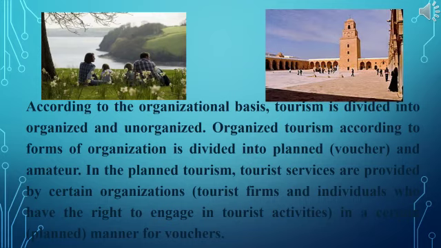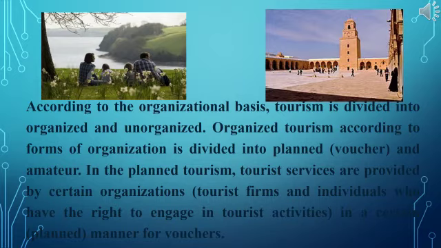According to the organizational basis, tourism is divided into organized and unorganized. Organized tourism, according to forms of organization, is divided into planned, voucher, and amateur.